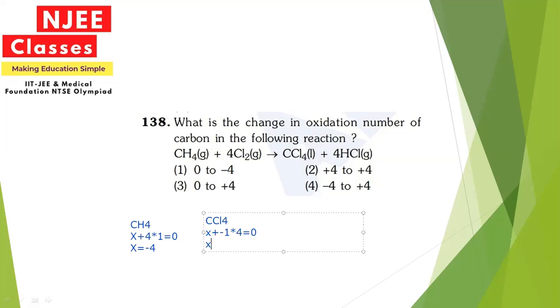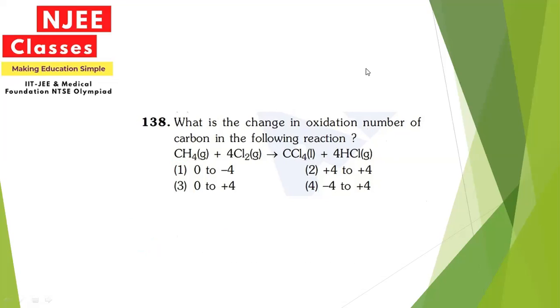Now X minus 4 equals 0. Hence X will be 4. So we can say option number 4 is correct for this question. So the change in the oxidation number that you will observe from methane to carbon tetrachloride is minus 4 to plus 4.